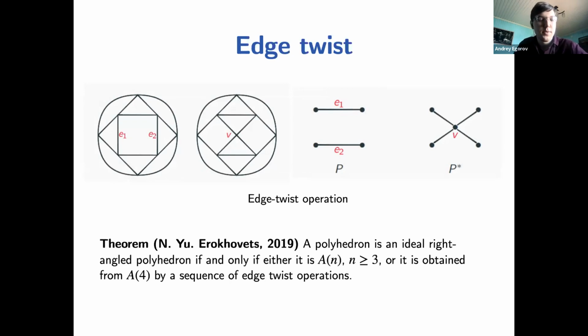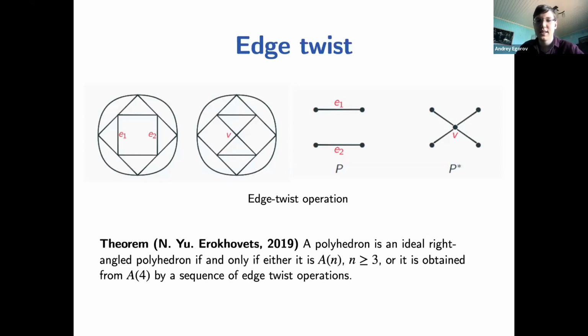This operation is performed in the following way. We have a polyhedron, as here on the left, and we choose some face of this polyhedron which is not a triangle. It can be a 4-gon, 5-gon, etc. We choose 2 edges of this face which are distinct and not adjacent. And we delete these edges, create a new point, and connect the ends of the deleted edges with this point. And this way we obtain another polyhedron which has one more vertex than the initial one.